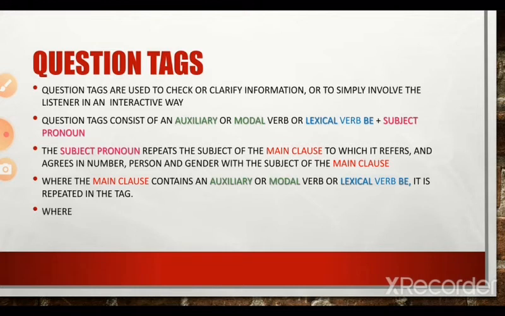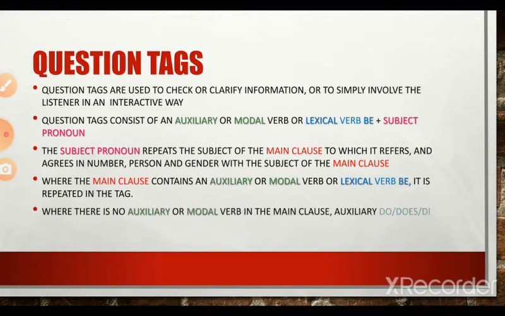Where there is no auxiliary or modal verb in the main clause, auxiliary do or does or did is used in the tag. So in the absence of an auxiliary or modal verb in the main clause, or in the absence of the lexical verb be in the main clause, auxiliary verbs do or does or did is introduced in the tag.